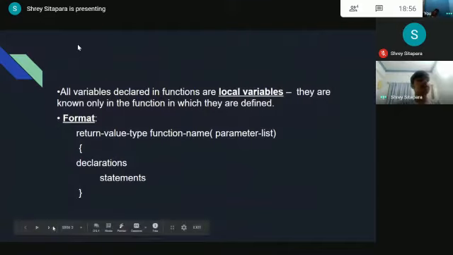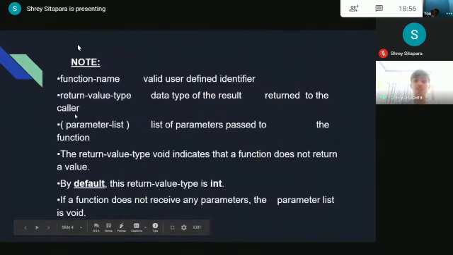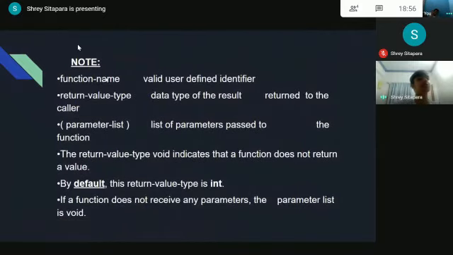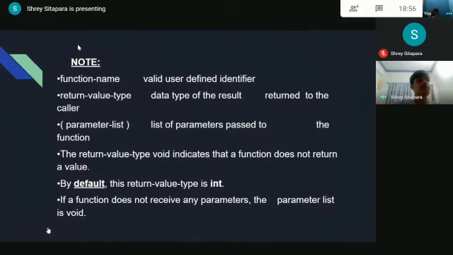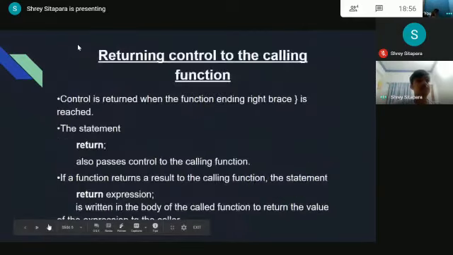The components of functions are function definition, function prototype, and function calling. Here, in the mentioned note, function name is a valid user-defined identifier, and return value is the data type of the result returned. By default, this return value type is int, that is 0, 1, and in further slides, we'll learn more about the return value.